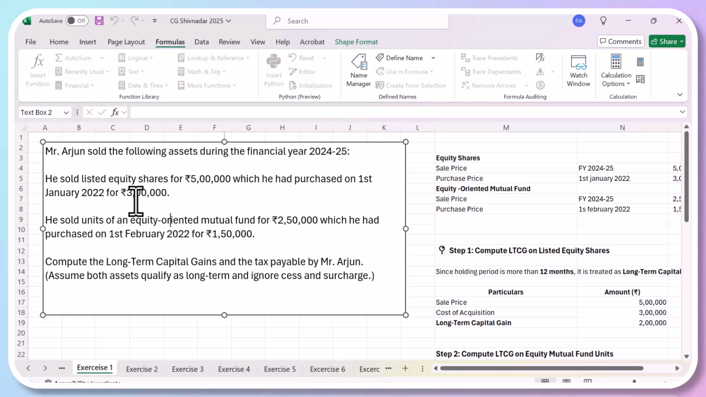He also sold units of equity oriented mutual funds. So investment number two was mutual funds, mainly invested in equity markets. He sold them for 2,50,000, which he had purchased on 1st April 2022 for 1,50,000. So both these mutual funds and shares, he has held for more than 1 year. Compute the long-term capital gains and the tax payable by Mr. Arjun.